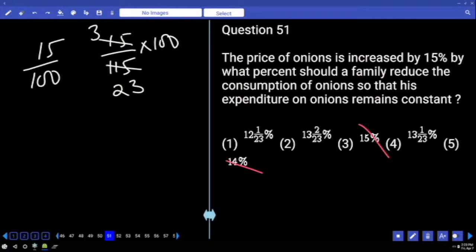All options are satisfying. And your numerator ends with... I don't have the patience to calculate 300 by 23, so I am looking for my own shortcuts. The numerator ends with 0. 3 into 2 plus 1. Can this be your answer? 3 into 3 plus 2. Can this be your answer? The leftover fourth option, that's the final answer.